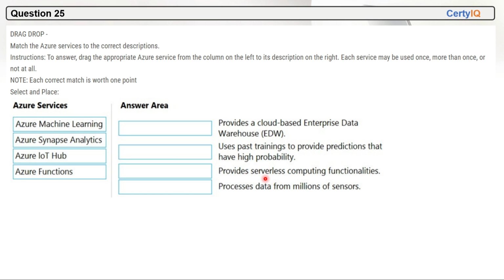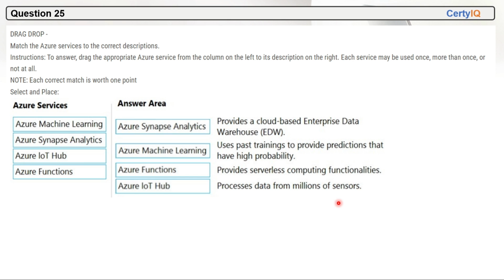The third one is saying provide serverless computing functionalities. It will be Azure Functions. Azure Functions will provide us serverless computing functionalities. The last one is saying process data from millions of sensors. This is simple. It is IoT Hub. IoT Hub will process data from millions of sensors. So these are the correct options here.